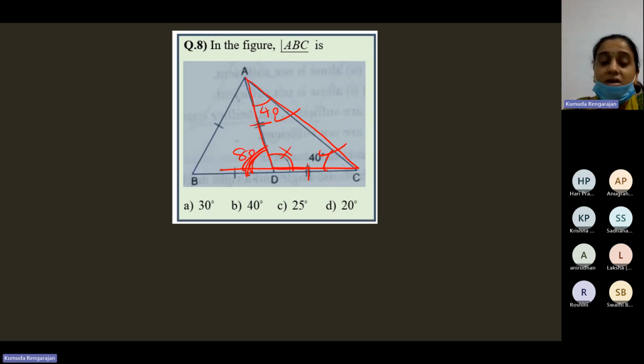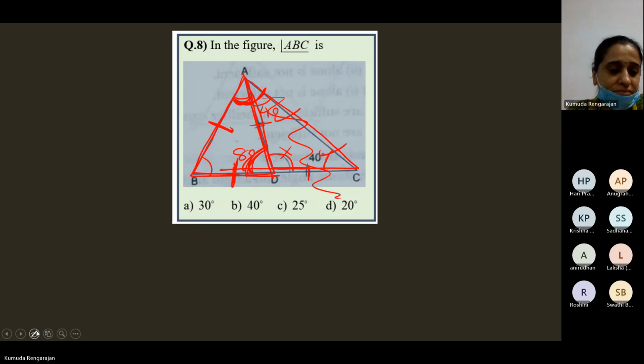This is 80. Now in this triangle ABD, leave this triangle. Look for the angles only in this triangle. In this triangle ABD, this side is equal to this side. So which are the three angles in this triangle? 1, 2, 3. These are the three angles. So opposite to this side is this angle, not this whole thing.